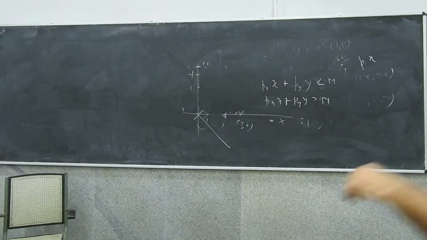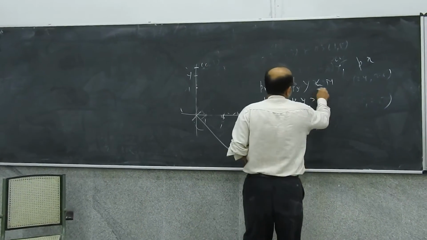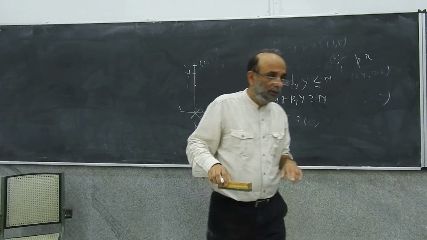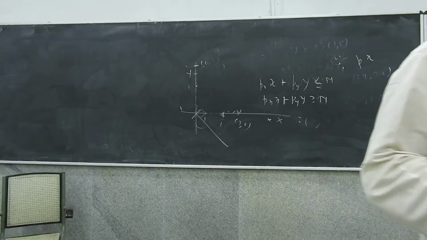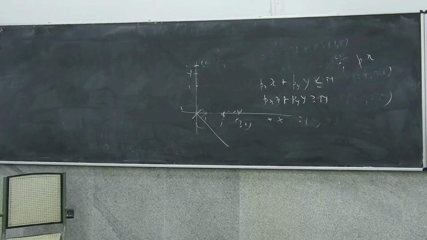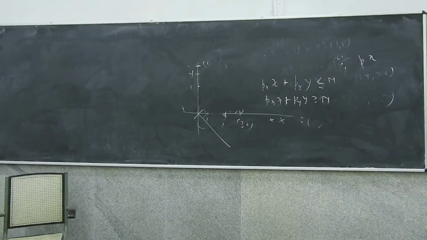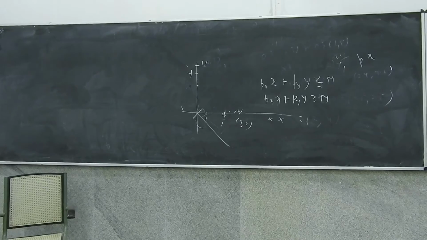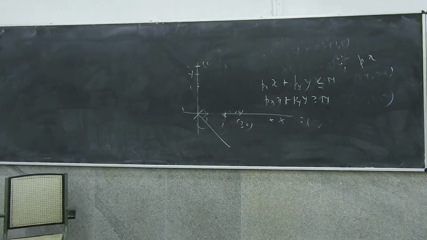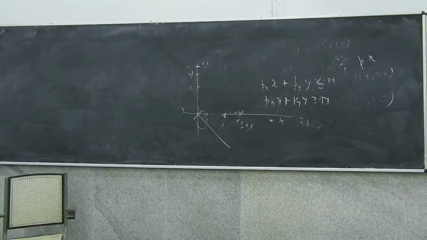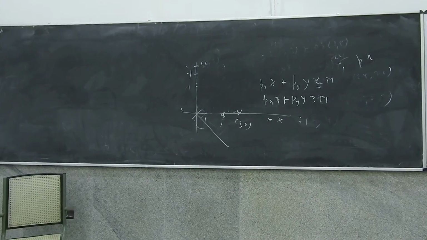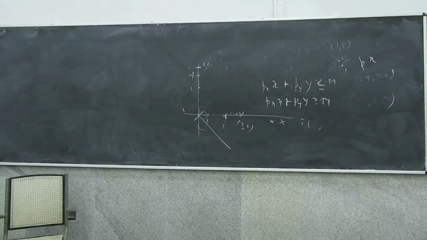Okay, now tell me one thing. I'm going to ask you some questions. First, the hyperplane itself is a set. Because what is the hyperplane? The set of all consumption bundles which cost the same amount. Right? So tell me whether the hyperplane will be a convex set.